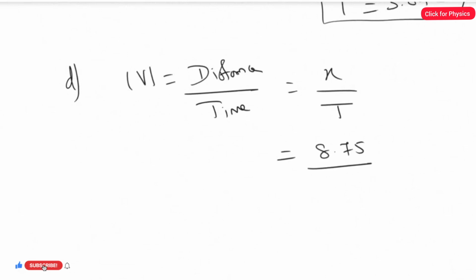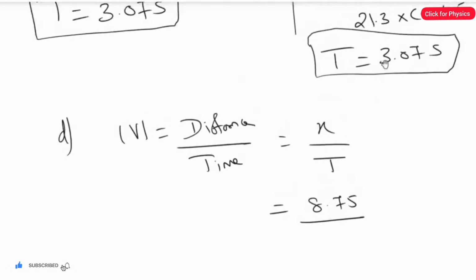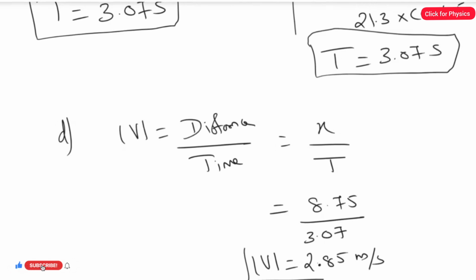8.75 divided by, what's the value of capital T? 3.07. So 8.75 divided by 3.07 gives the answer for the speed. I got the answer here as 2.85 meter per second, that is the answer for this question.